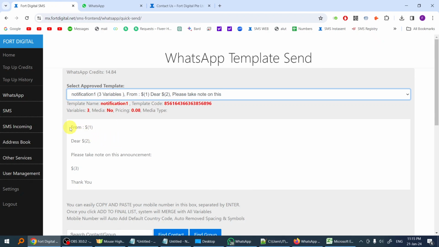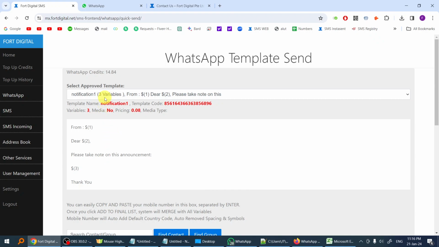This is the generic template. When we set up your account, we will give you this kind of approved generic template that you can use to send most of the notifications. These are called the variables, where you personalize the letters. I'm going to show it to you shortly.